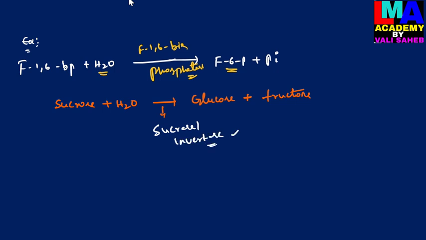So this is also an example related to the hydrolysis process. Hydrolases are the enzymes which can break down large complex organic molecules into simple molecules by the addition of water.